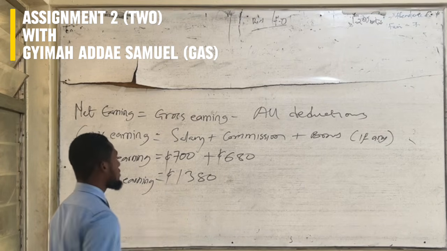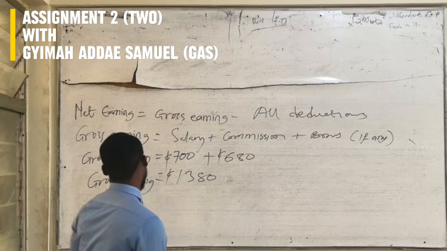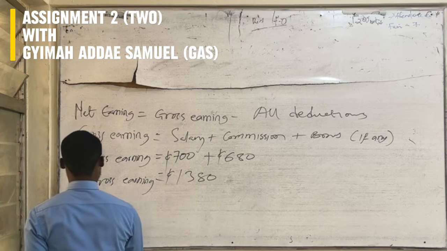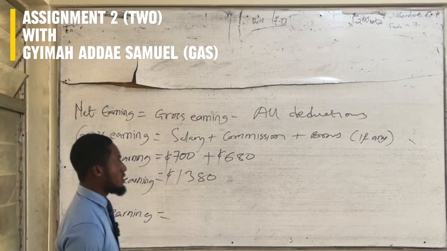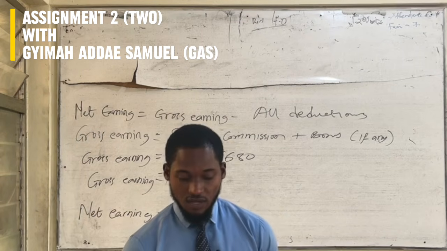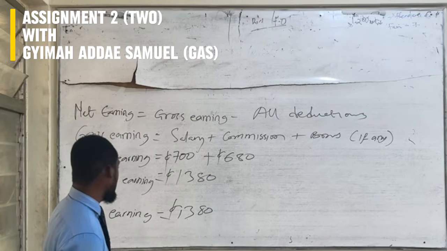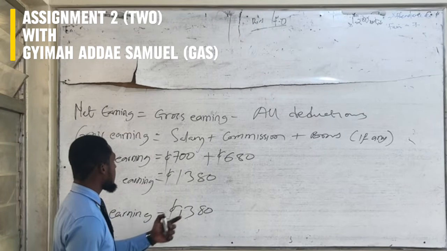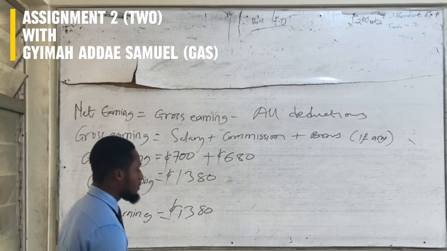So since we have our gross earning, we can now go ahead to compute our net earning. The net earning becomes the gross earning minus all deductions. The gross earning here is 1,380.